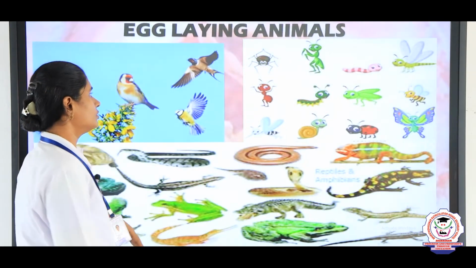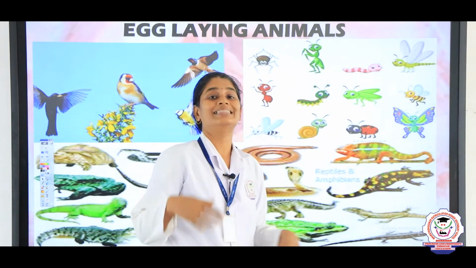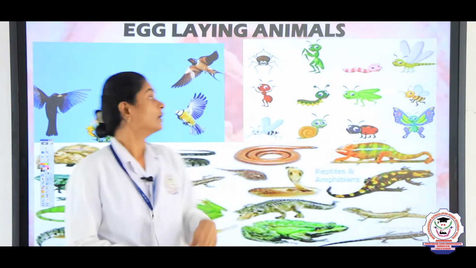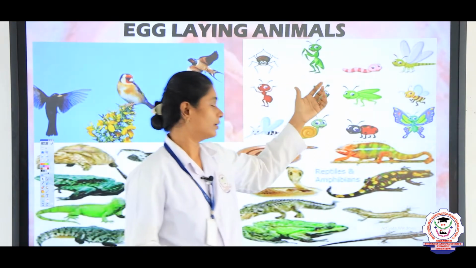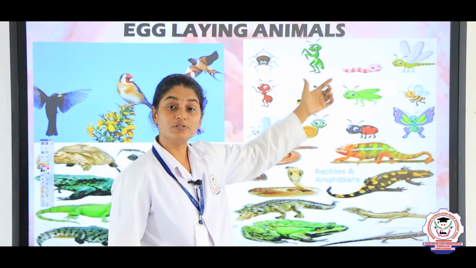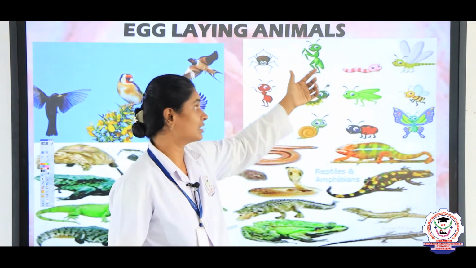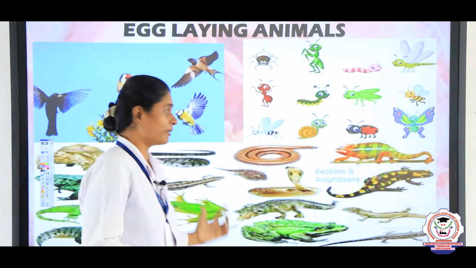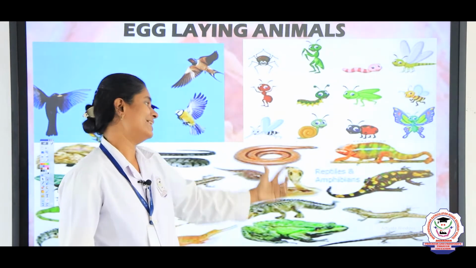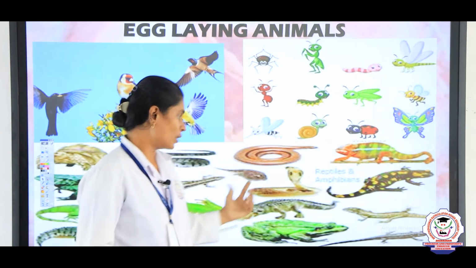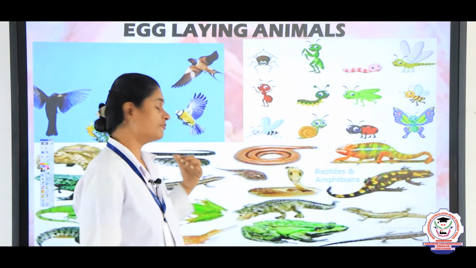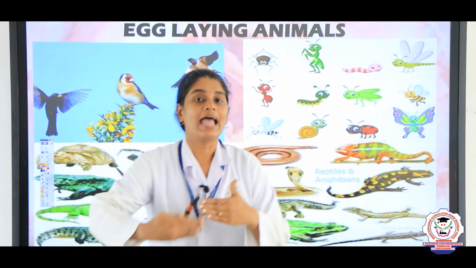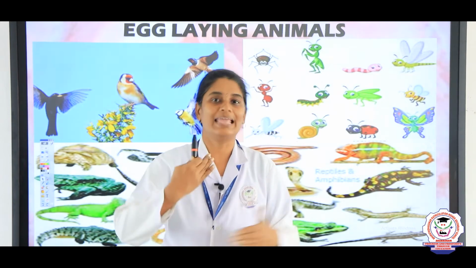Now we are going to see what are the animals that lay eggs. Animals like birds, and insects like butterfly, housefly, ant, cockroach, grasshopper, and including some reptiles. Reptiles like snake, lizard, crocodile, tortoise, even frog. These animals lay eggs and they reproduce by laying eggs.